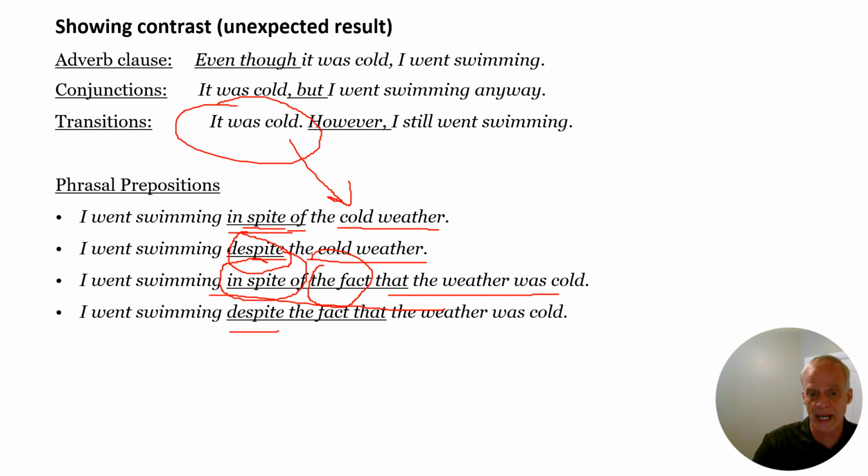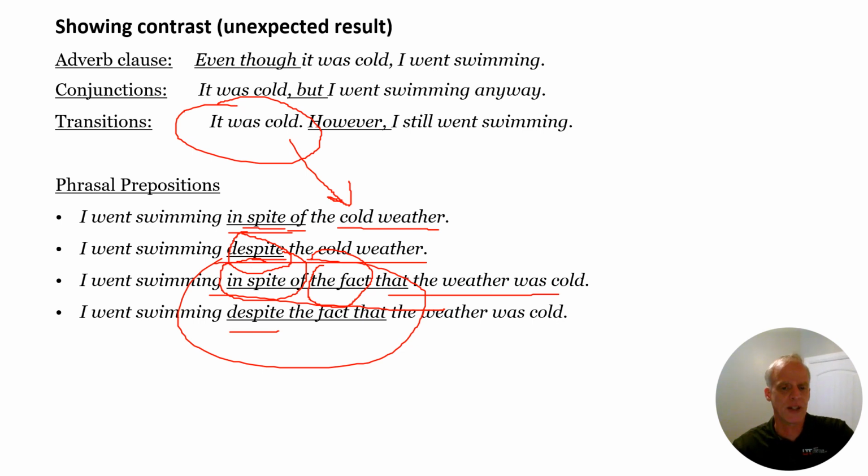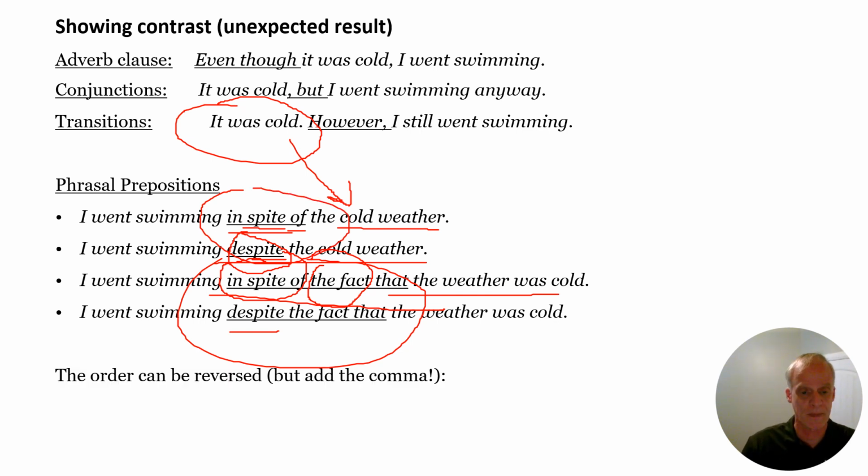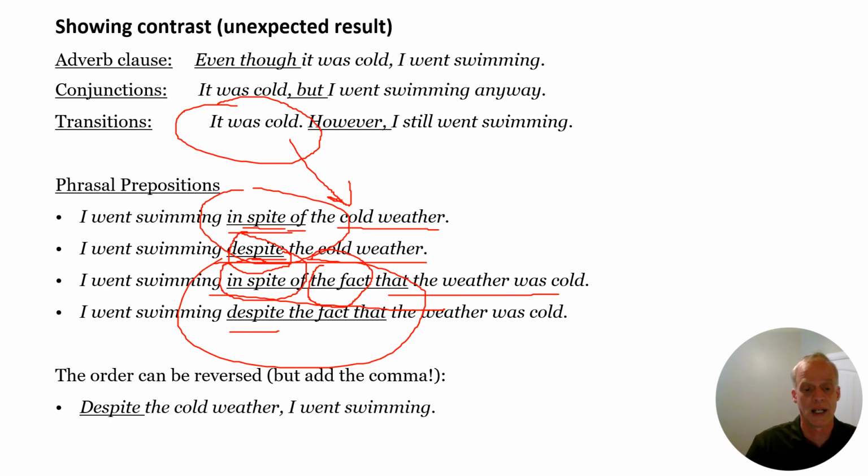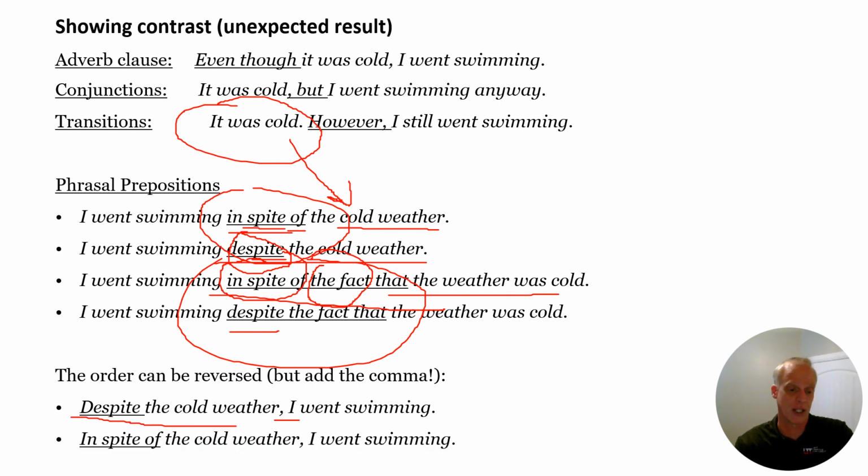And here's one with despite. I went swimming despite the fact that the weather was cold. These are not bad. I mean, actually, you can use them. It's just they're a little bit complicated right now. You don't have to use them. In spite of, despite, perfect. They will work just fine. And the order can be reversed. Despite the cold weather, comma, I went swimming. Same as the adverb clause rules. If you put the phrasal preposition first, have the comma. If you put it second, do not have the comma. Okay.